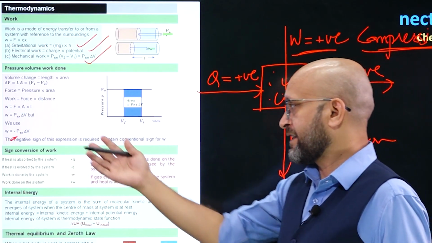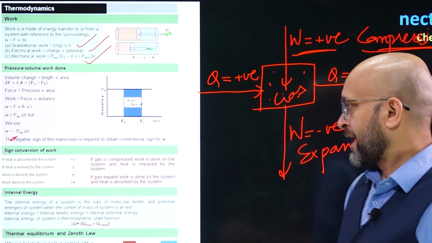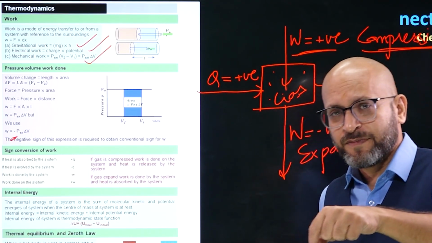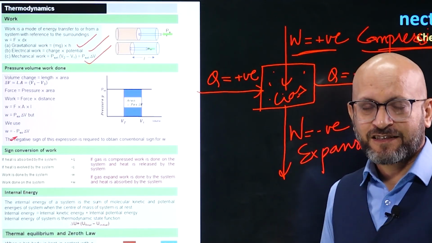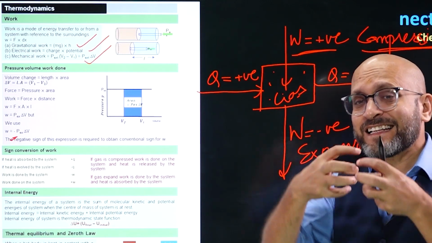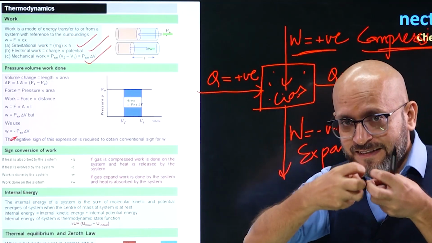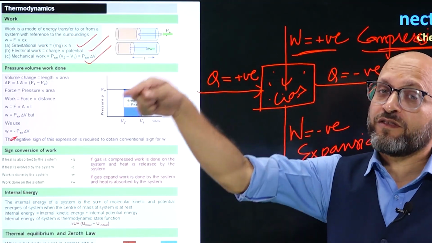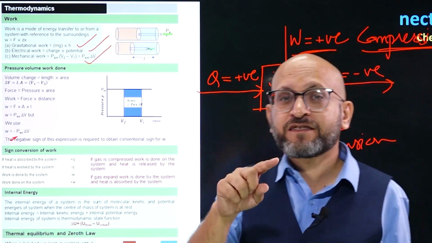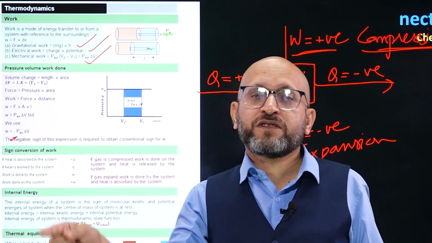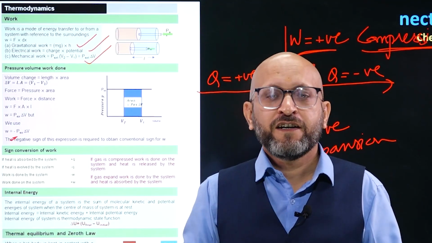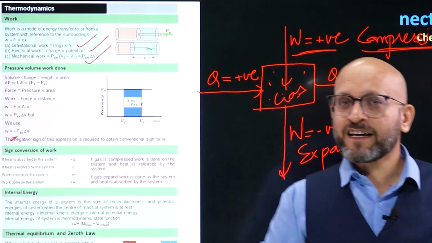All right, so sign convention is mentioned here, and I have discussed on this slide that when work is done on the system, that means we are compressing the gas. So the sign of work done W equals plus. And similarly, when gas is expanding, that means gas is doing work. We are not doing work. We are doing work in compressing. When gas is expanding, that means the system is doing the work. Then the sign will be negative. So you can use the formula minus P delta V in your numericals to get the exact value of work done.